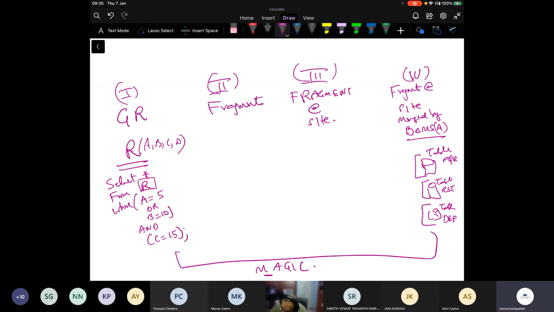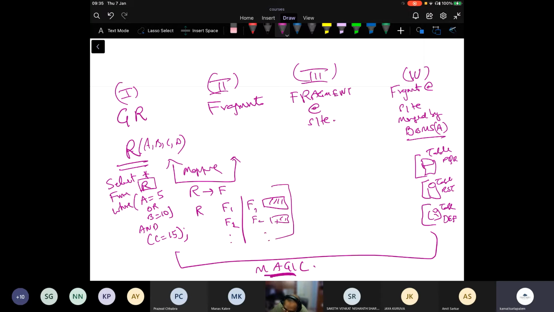In order for this magic to happen, I need what is known as a mapping between R and fragments that says that this relation R is broken into fragment 1, fragment 2, and so on. And then a fragment has these characteristics, either attributes or predicates or whatever. Fragment 2 has these characteristics. This kind of information has to be stored so that this R can be replaced by these fragments.